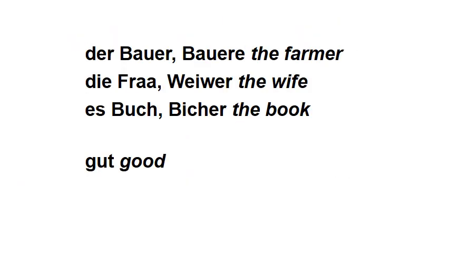Okay, in the coming examples, we're going to use these keywords: de bouwer, which means farmer; die vrouw, which means wife; and spoeg, which means book. And we're also going to use the adjective goed, good. Now I've chosen these words, da bouwer and die vrouw and spoeg, because they belong to different grammatical genders.